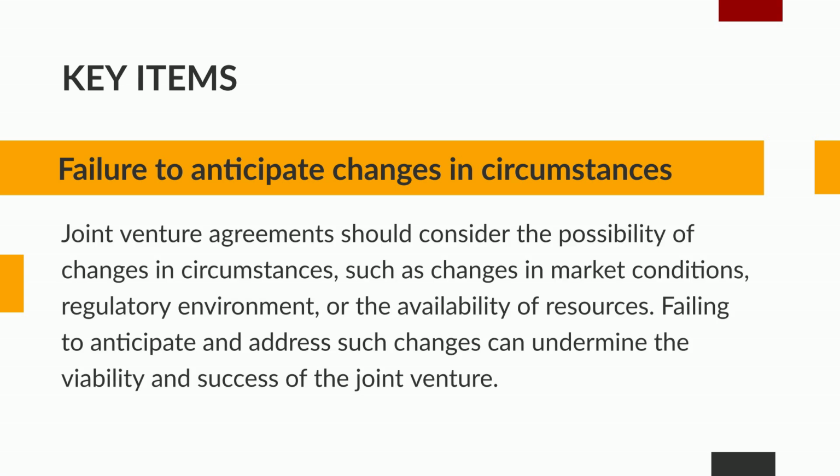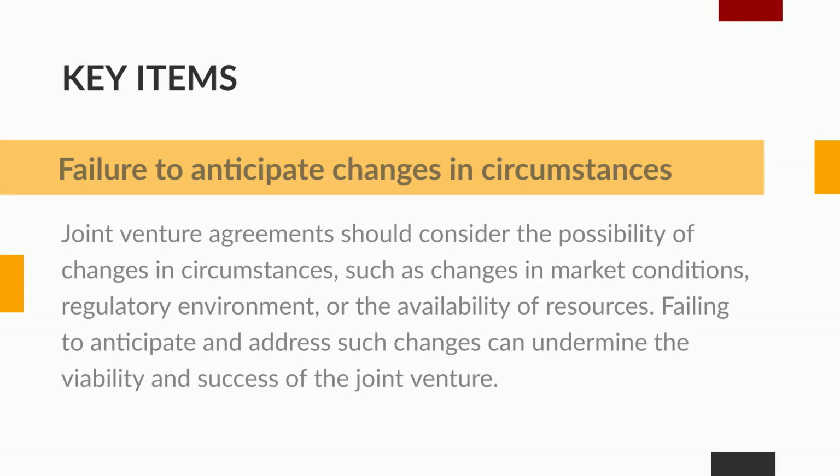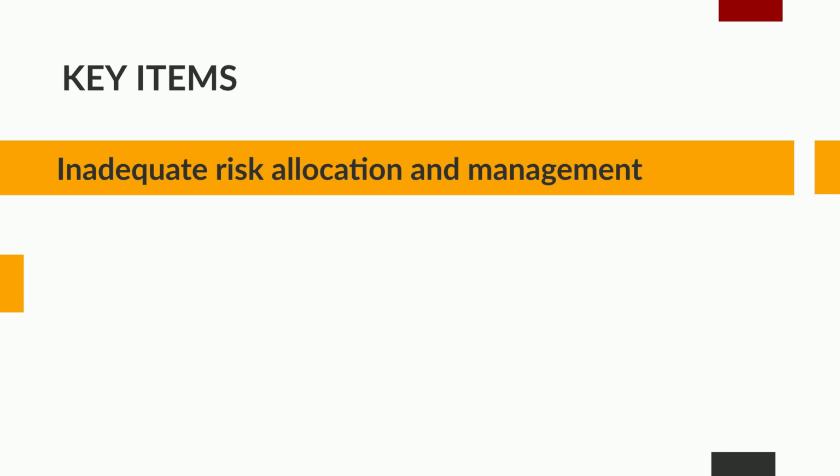Failure to anticipate changes in circumstances. Joint venture agreements should consider the possibility of changes in circumstances, such as changes in market conditions, regulatory environment, or the availability of resources. Failing to anticipate and address such changes can undermine the viability and success of the joint venture.